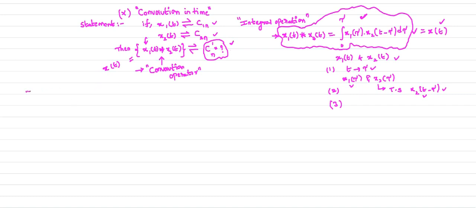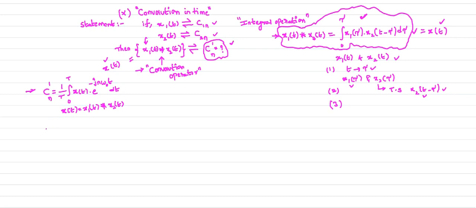Now I write the equation for cn dash. Already you know the cn dash equation: 1 by T, integral 0 to T. cn dash is the complex exponential Fourier series coefficient of your x of t, so x of t into e power minus jn omega naught t dt. So this is your cn dash. Here x of t is x1 of t convolution x2 of t. That is your x of t.